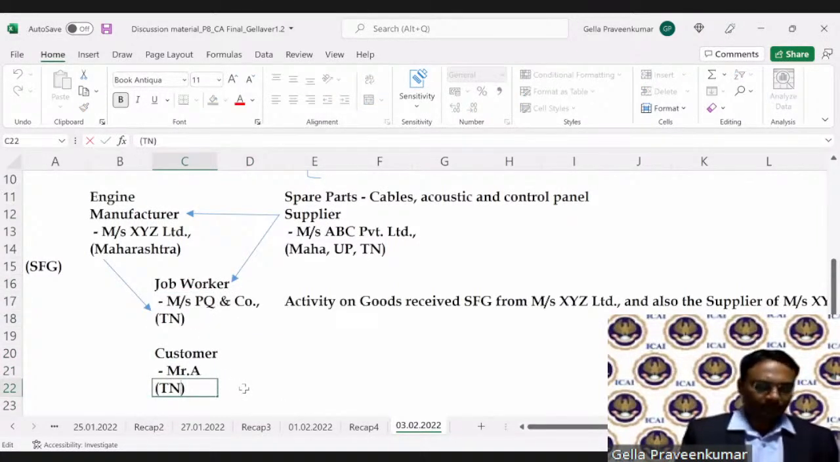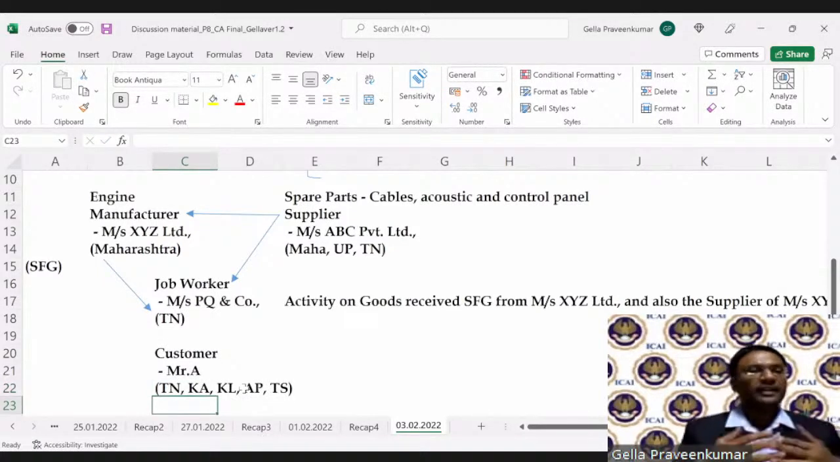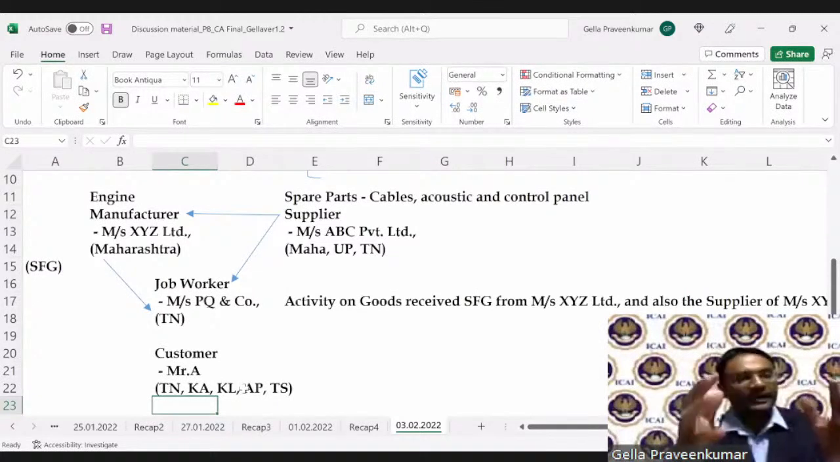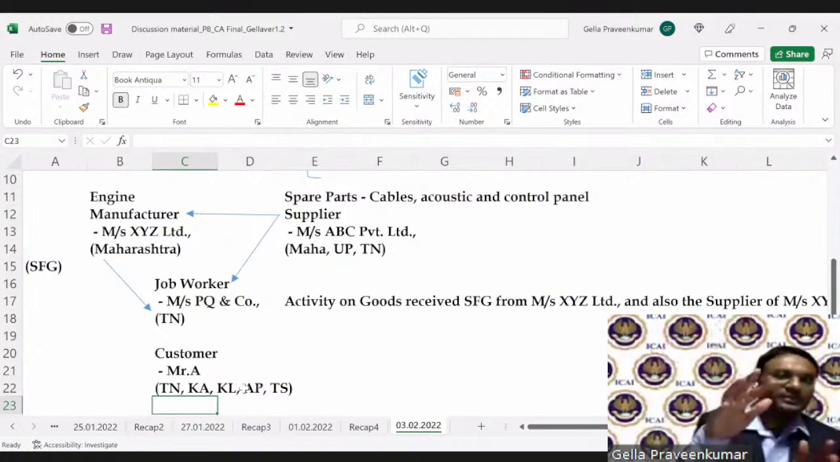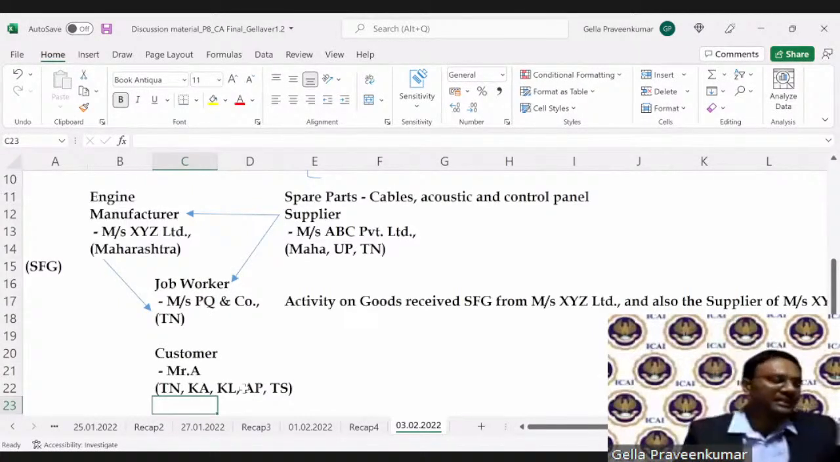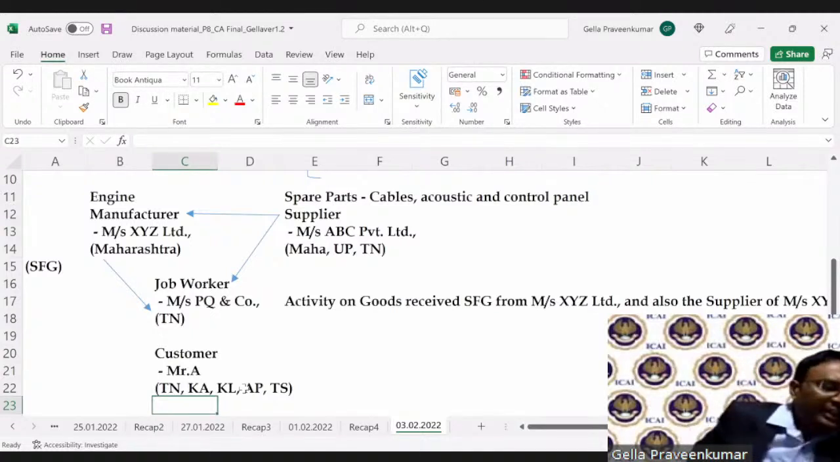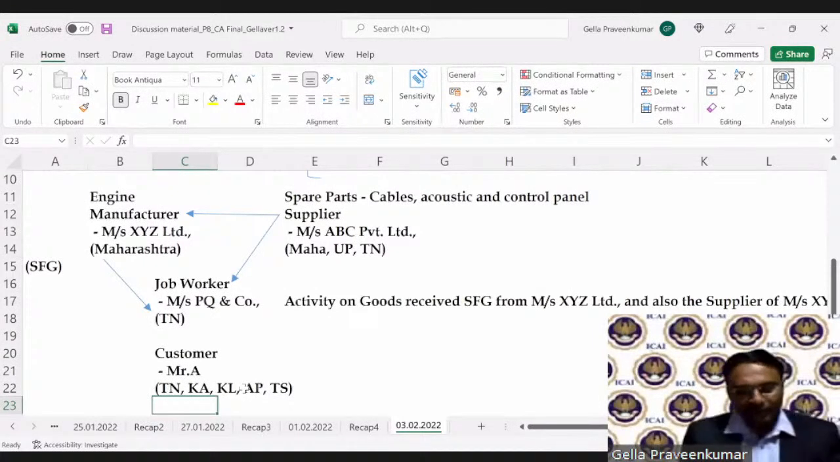So the customer could be from Tamil Nadu, Karnataka, Kerala, Andhra Pradesh, Telangana. So look at the business model. Without any infrastructure investment as a manufacturer, I can use the services of a job worker for manufacturing, that is assembly, and the sale thereof. This is the entire process which happens in case of job work. Are we clear with this example? If you're clear with this example, I'll explain the provisions of job work. Let me see if any questions are there so far.